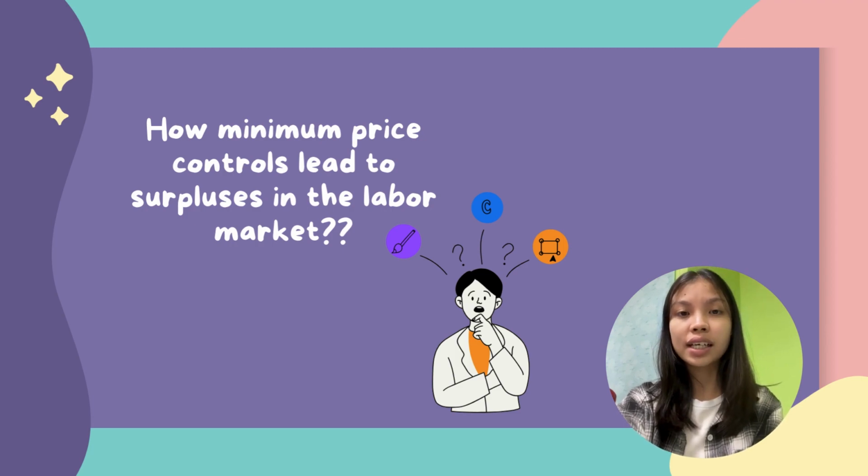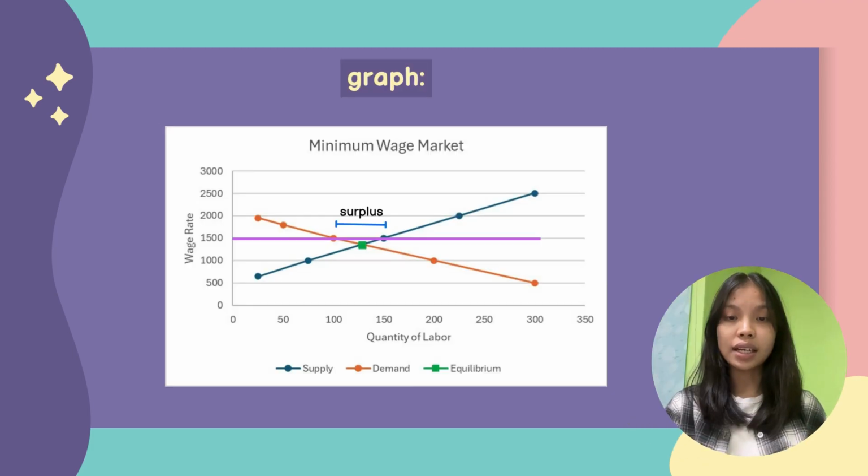Now let us see how the minimum price, which is the minimum wage of labor, could affect the labor market. I will explain it by using the graph that has been explained by Aisha previously. Generally, we know that when a minimum wage is set above the equilibrium wage, it leads to a situation where the quantity of labor supplied exceeds the quantity of labor demanded.